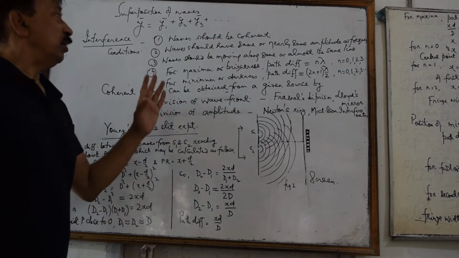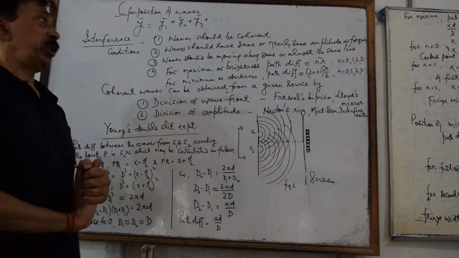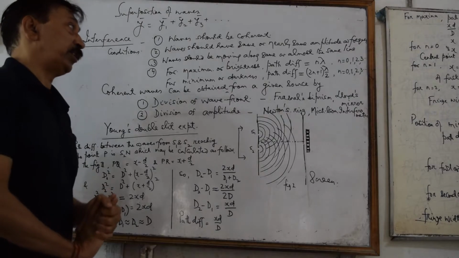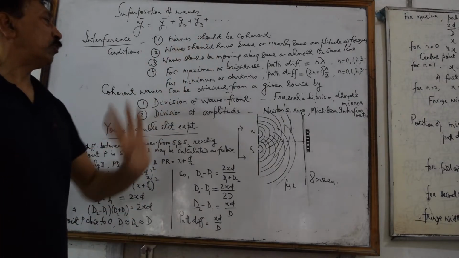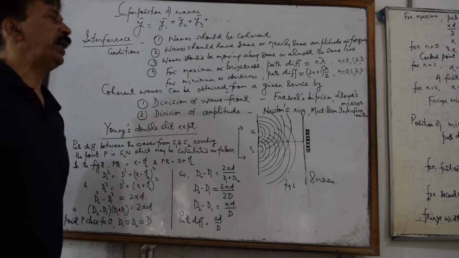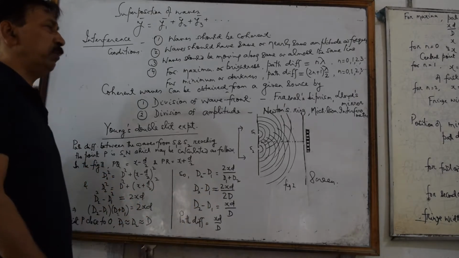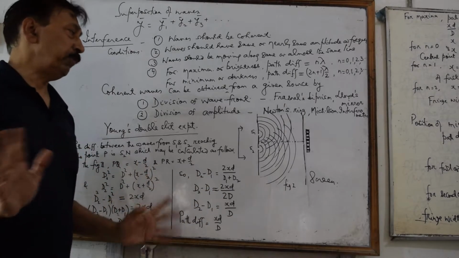Now, the first and most essential condition for interference to take place is coherence. Coherent waves can be obtained from a given source by two methods.